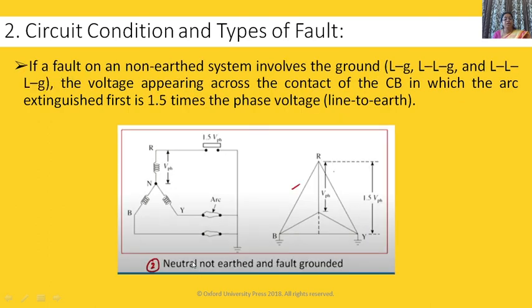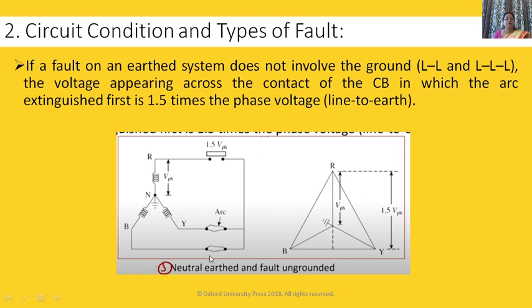Now the second condition, neutral not earthed and fault grounded. Here neutral is not earthed and we'll consider ground faults. If a fault on a non-earthed system involves the ground, LG, double LG, triple LG, the voltage appearing across the contacts of the circuit breaker in which the arc extinguishes first is 1.5 times the phase voltage. Here you can see, it is not earthed, so whatever voltage appears across the contacts of the circuit breaker is 1.5 times the phase voltage. So here it is increased.